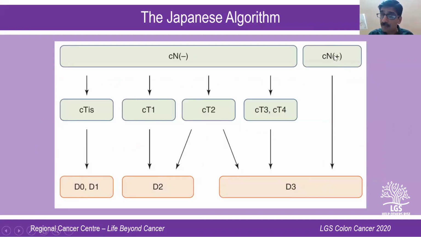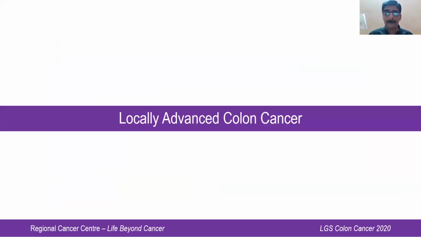So if you ask me today, what should be the way forward? In a node positive patient, I would say the Japanese say D3 dissection should be done. Very early colonic cancers, D2 would suffice. But T3, T4 lesions, even if it's node negative, there's a chance that the D3 nodal stations are involved or positive. So you should be doing a D3 dissection for all node positive patients and T3, T4. That would be the way forward as far as D3 dissection is concerned, till we have evidence from the 3 studies that I previously mentioned.